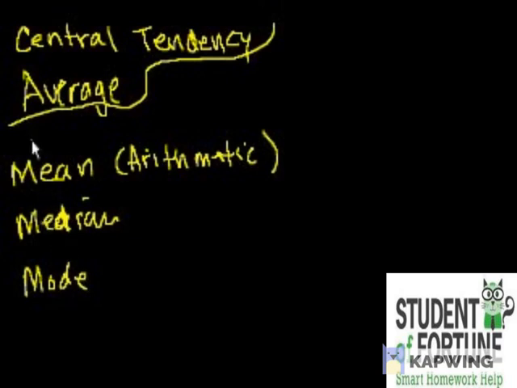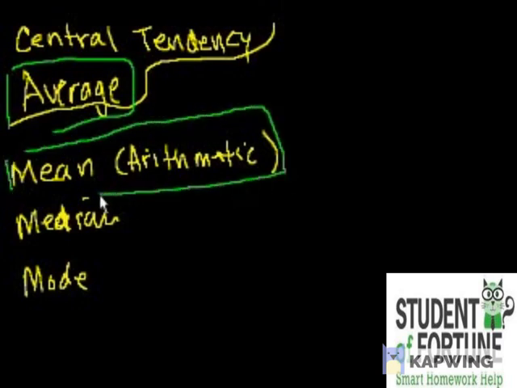In everyday speak, when people talk about an average, and I think you've already computed averages in your life, they're usually talking about the arithmetic mean. So normally when someone says, let's take the average of these numbers, and they expect you to do something, they want you to figure out the arithmetic mean. They don't want you to figure out the median or the mode. But before we go any further, let's figure out what these things are.